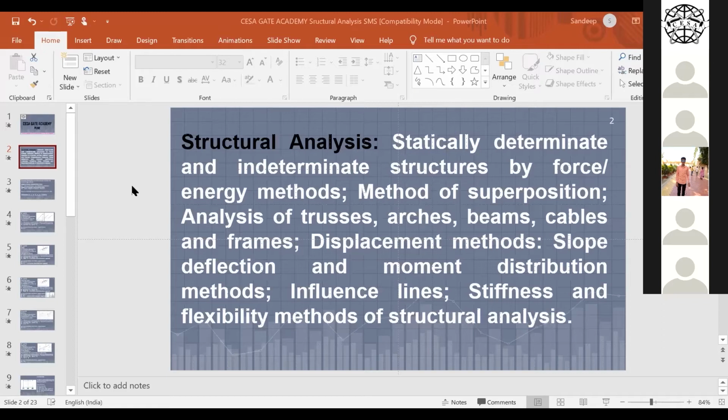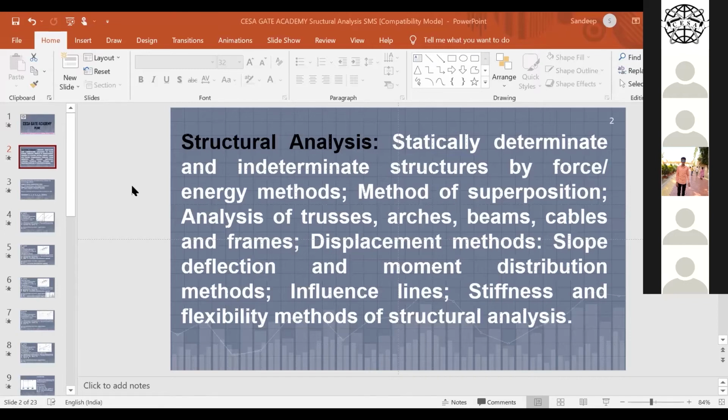Design of structure comprises design of steel structure, design of RCC structure, and design of prestressed concrete structure. These are the various parts. Maybe the timber structure, but in India, we rarely construct any timber structure, so that is not an issue. There are various structures also in the syllabus: analysis of trusses, arches, beams, cables, and frames. All this structural analysis is required for this syllabus.